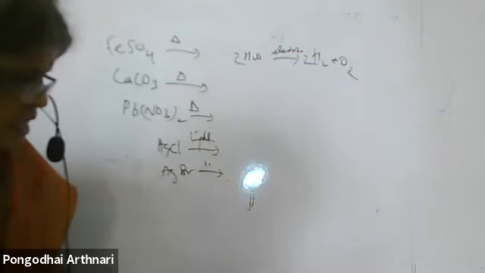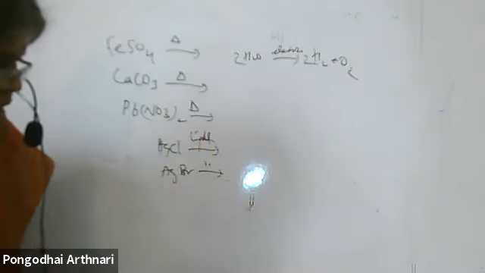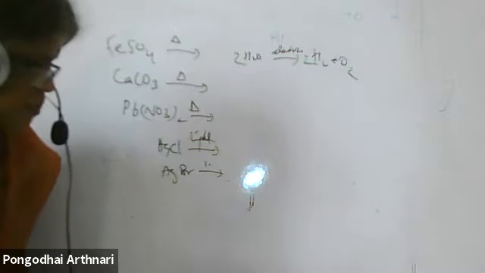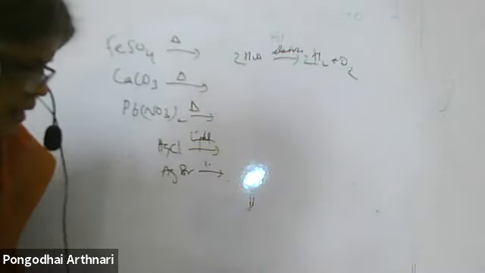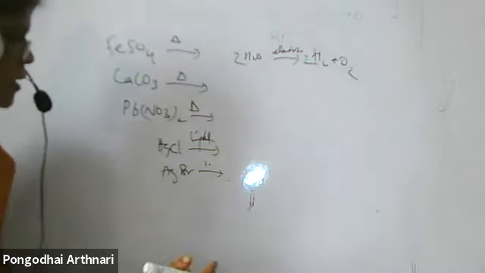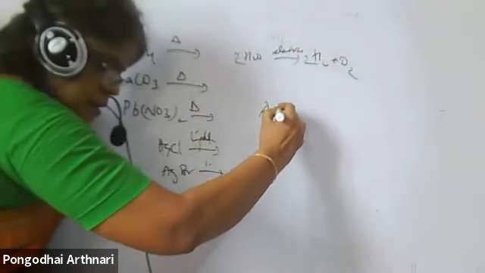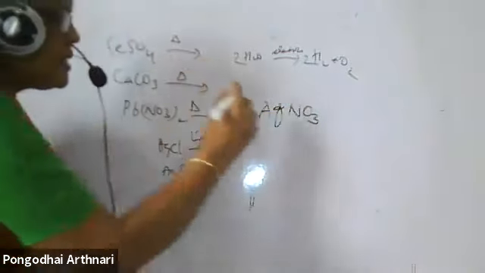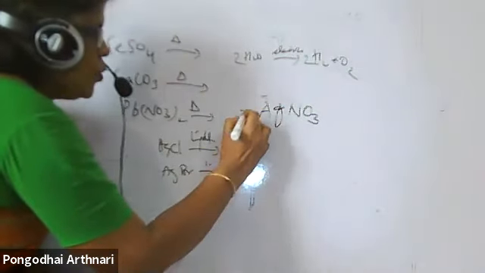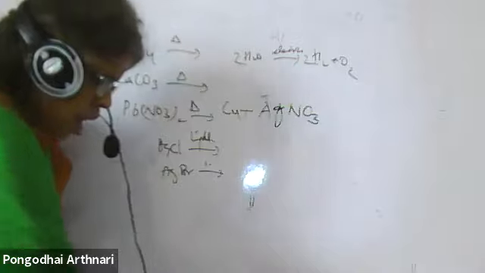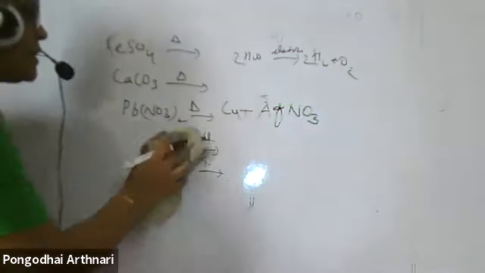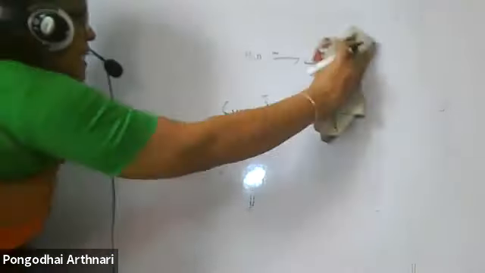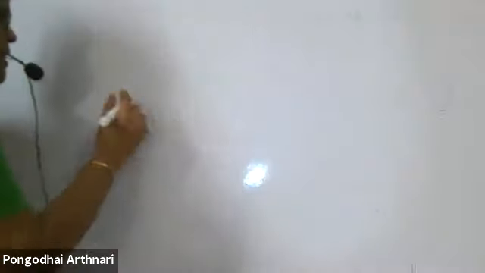In the refining of silver, the recovery of silver from silver nitrate solution involved displacement of copper metal. Write down the reaction. Formula for silver nitrate, AgNO3. Ag plus nitrate is 1. Then you use copper. Copper is more reactive than silver, that we have already seen in the reactivity series.